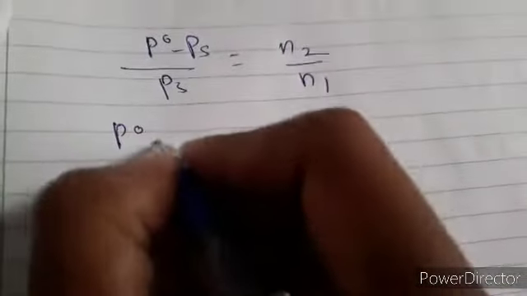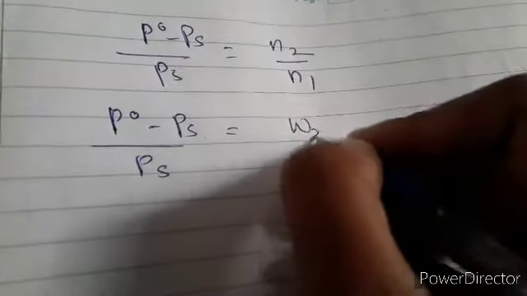Again reciprocal it, things will be changed. And just put the same thing, weight upon molecular weight.